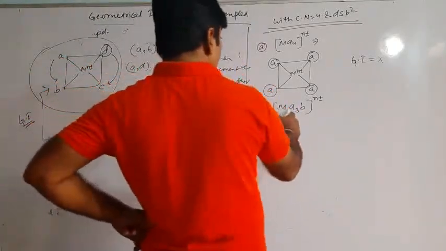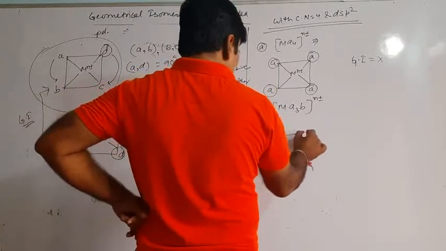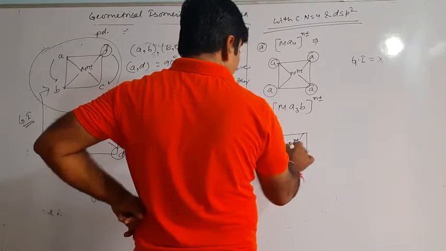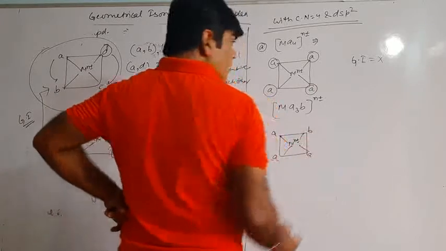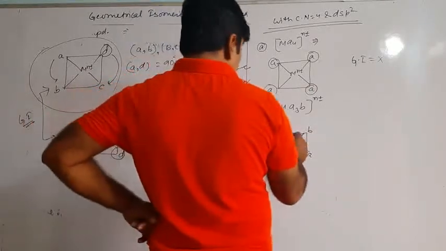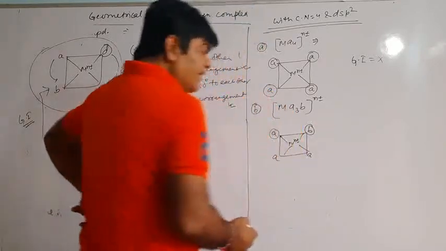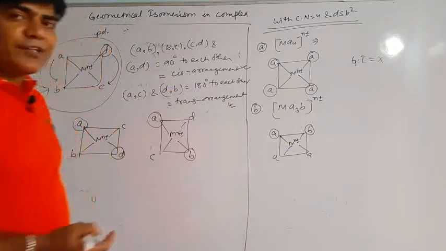So over here Ma3B, there is a complex Mn plus minus, A and B. Now see over here, A and B are placed at 90 degree to each other.